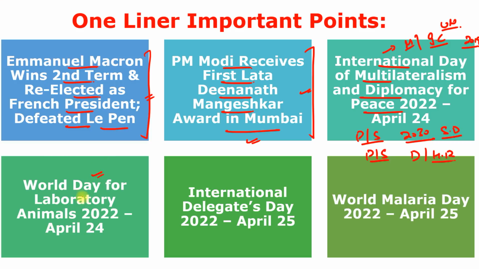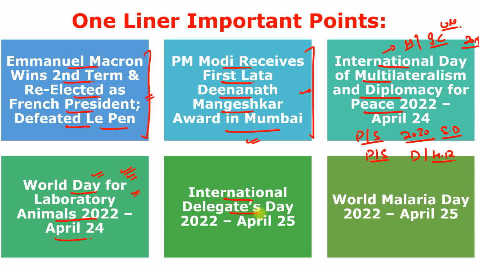Next is World Day for Laboratory Animals 2022, observed on 24th of April. It is not so important, but remember it is to highlight the movement to end the suffering of animals in the laboratories around the world and their replacement with advanced scientific non-animal techniques. The day is also known as World Day for Animals in the Labs or World Lab Animal Day.